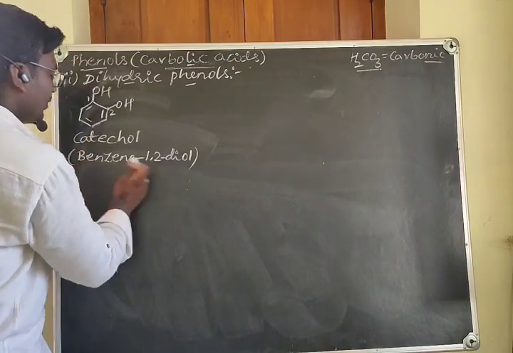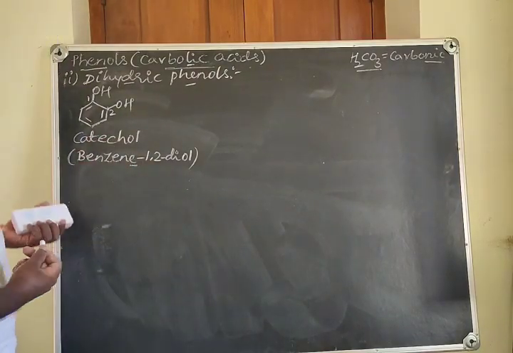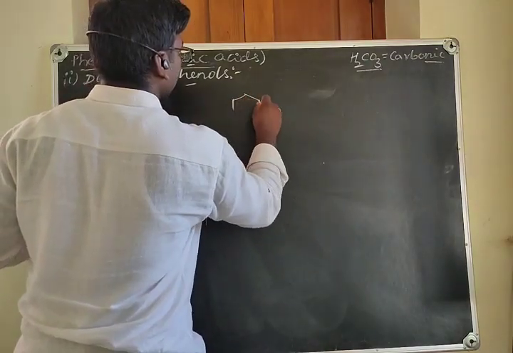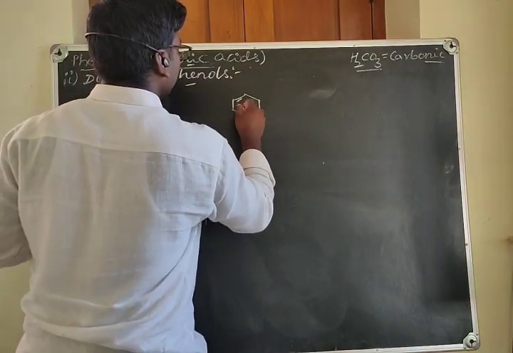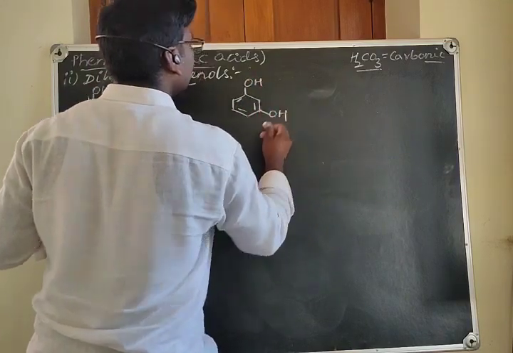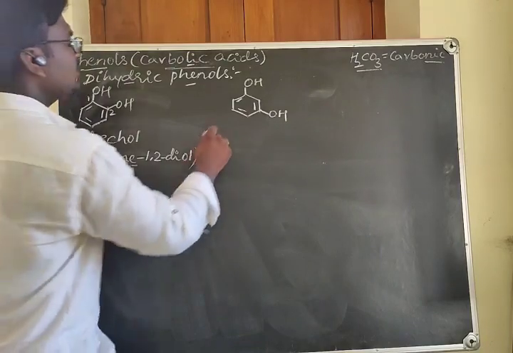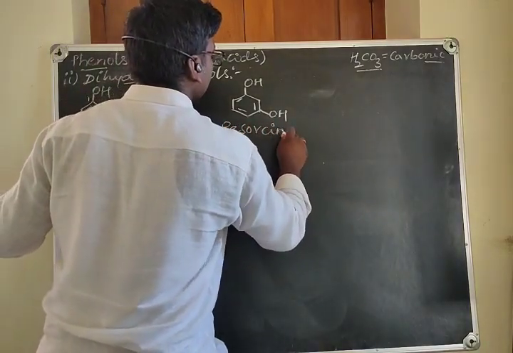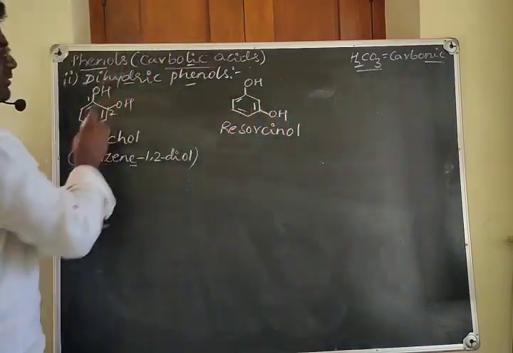We have to write benzene 1,2 diol. Let's see another isomer of this compound. Take the benzene ring, place OH at this position and another OH at this position. This is called resorcinol, an isomer of the previous one.